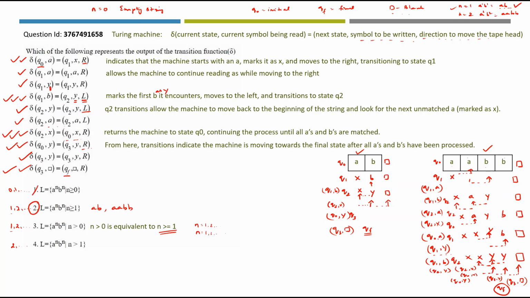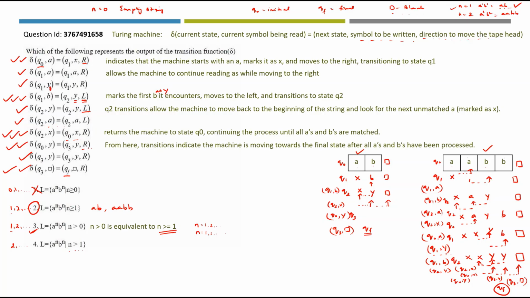But n greater than 0 is also right with respect to this particular language a power n, b power n. So I cannot rule out this option, but this can also be included in my opinion. So we are ruling out 1, but we are including 3 also as a possibility here. What about the fourth one?